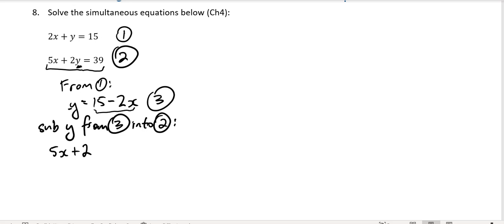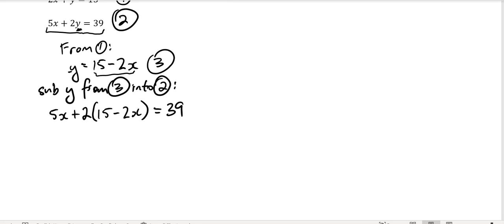Because that's equal to 15 minus 2x, it means that y there is also equal to 15 minus 2x. And we're multiplying, so with brackets, we put in that expression. That's still 5x plus 2y, but y is 15 minus 2x, equals 39. So we've just rewritten equation 2.